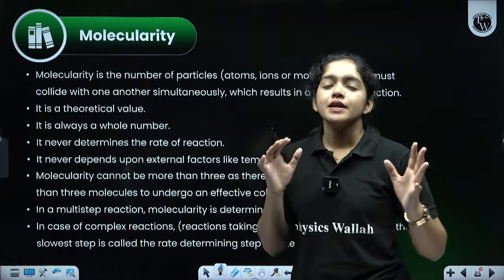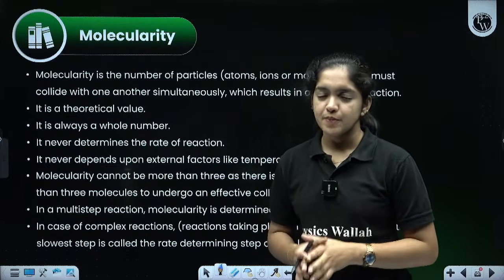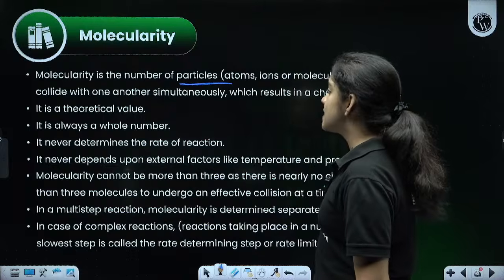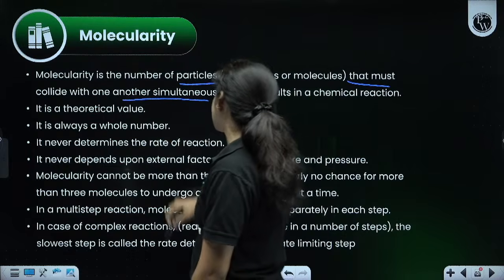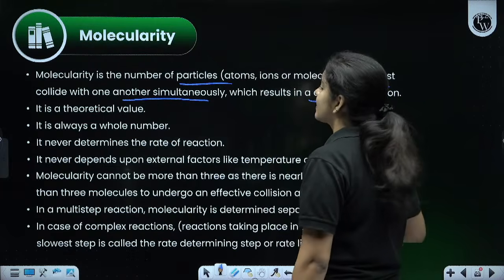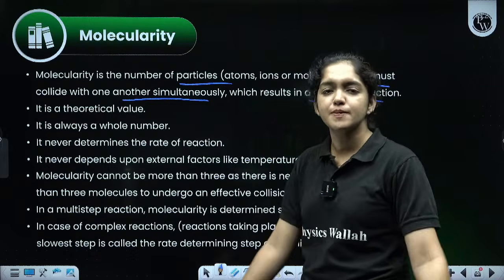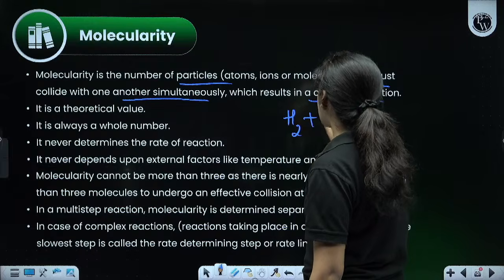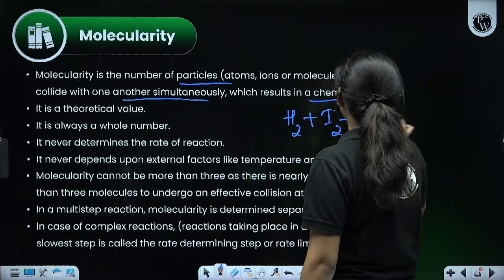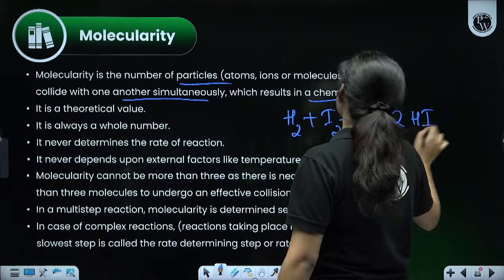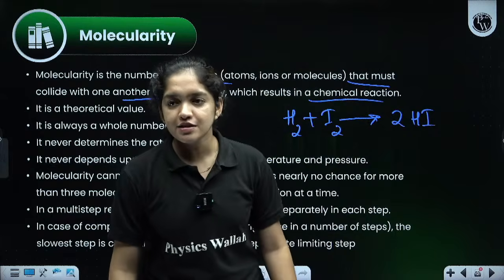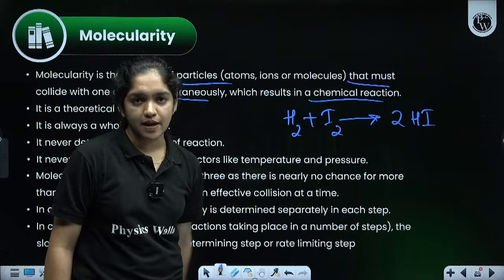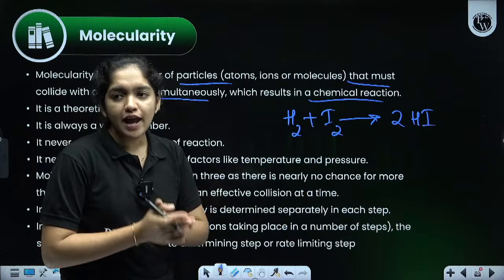Molecularity means the number of reactants participating in the reaction, the number of particles that must collide with one another simultaneously, which results in a chemical reaction. For example, I have given you the reaction H2 plus I2, it forms 2HI. Can you tell the molecularity of this reaction? This is the example: hydrogen plus iodine forms 2HI.